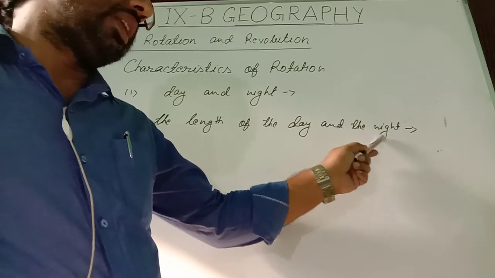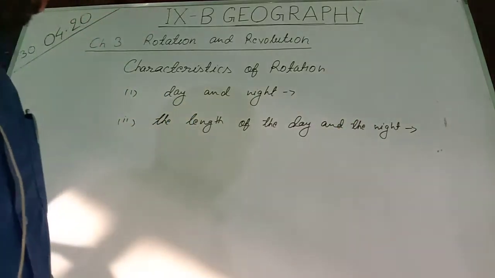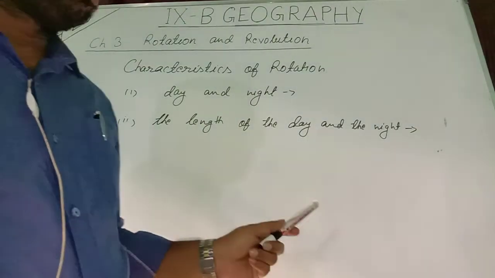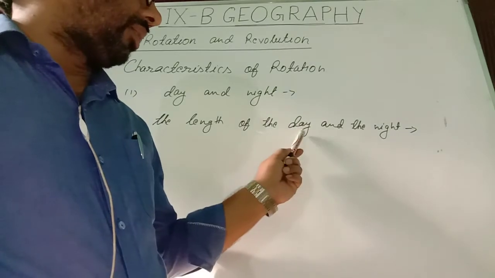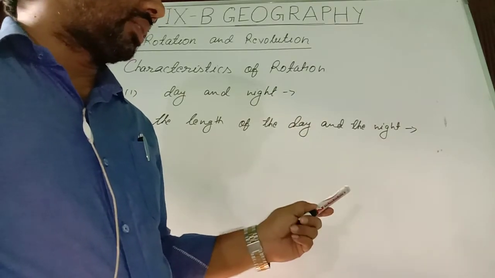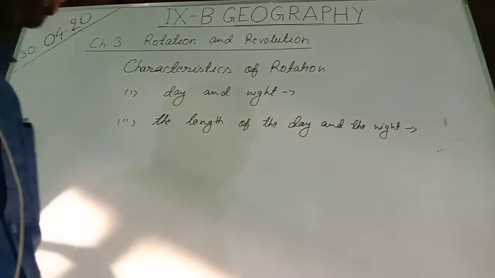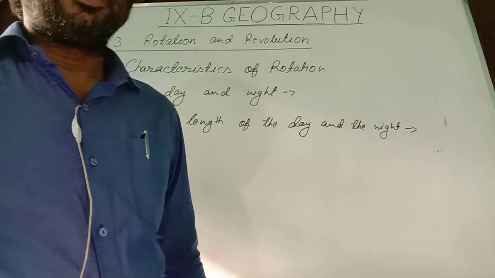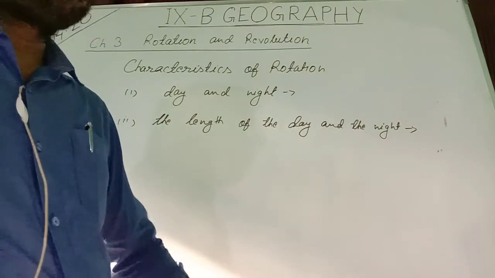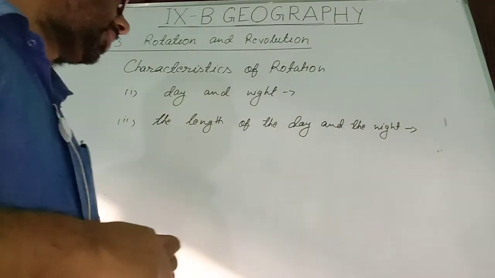It means the length of night decreases. I repeat this. In summer season, as we go ahead from the equator, the length of day increases, but the length of night decreases. And it happens opposite in winter season. In winter season, the length of day decreases and the length of night increases.